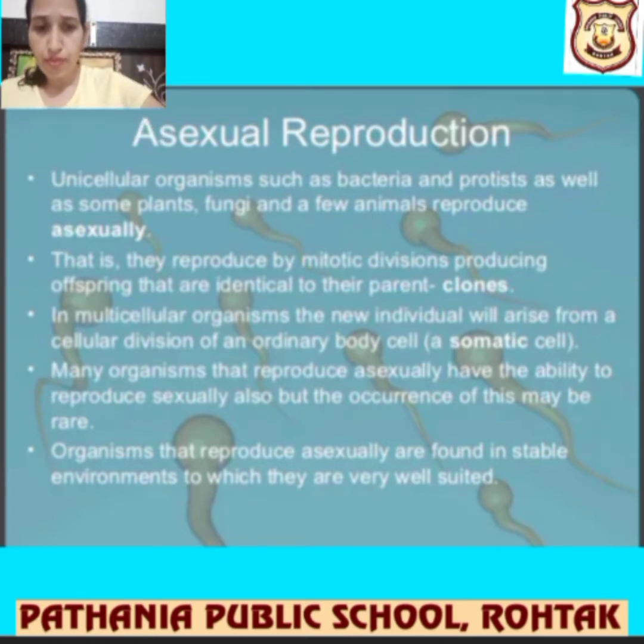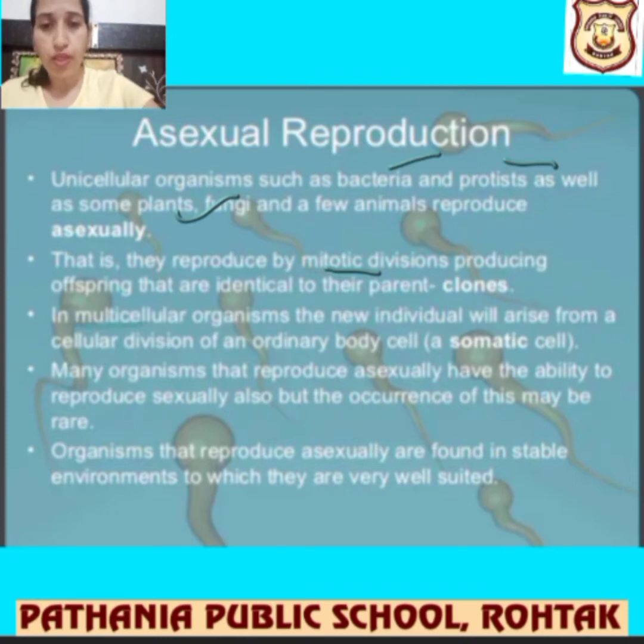unicellular organisms. As I told you right now, unicellular organisms such as bacteria, protista, as well as some plants, fungi, or a few animals reproduce asexually. That means one parent is required for them. They reproduce by mitotic division, producing offspring that are identical to their parents. That is called clones are formed, right?